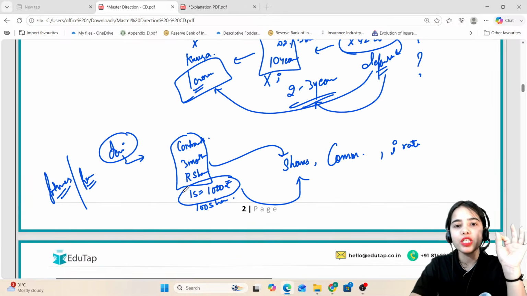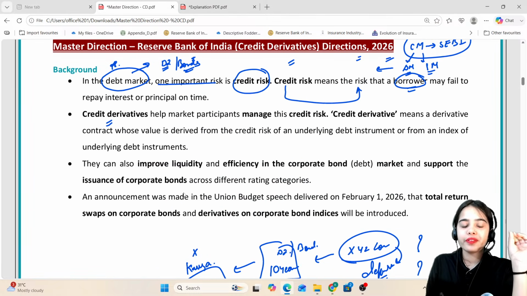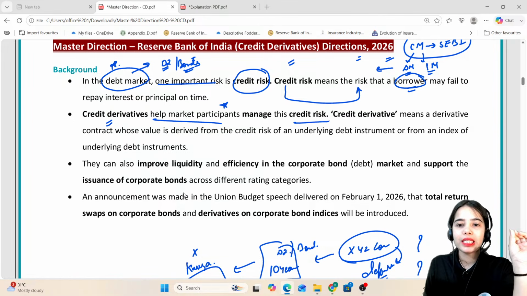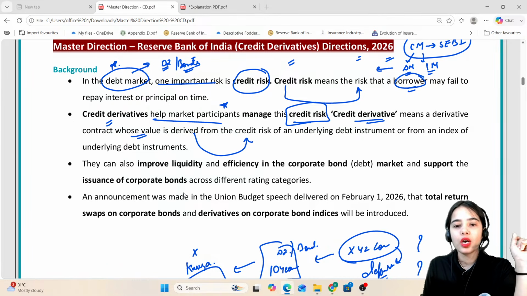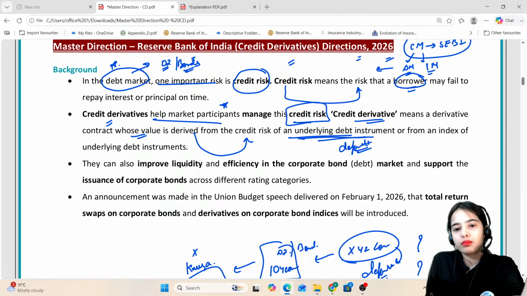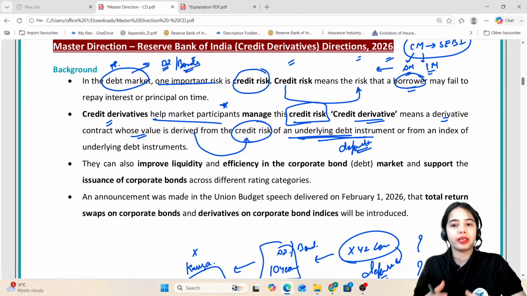So I hope this is very much clear. Credit derivatives help the market participants manage this credit risk. Credit derivative means a derivative contract whose value is derived from the credit risk of an underlying debt instrument. Whatever default happens, according to that there will be the credit risk, and according to that there will be the value of the derivative contract, that is the credit derivative.